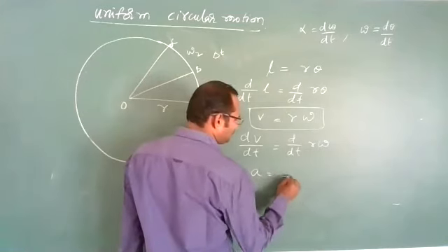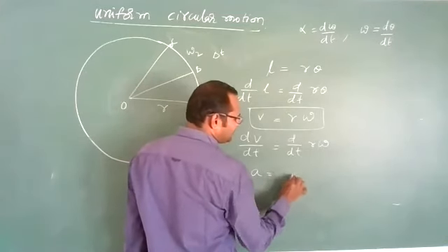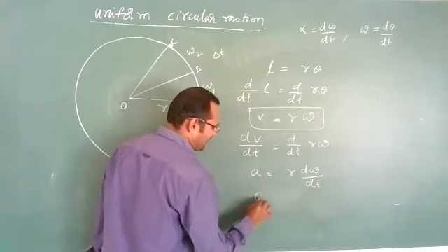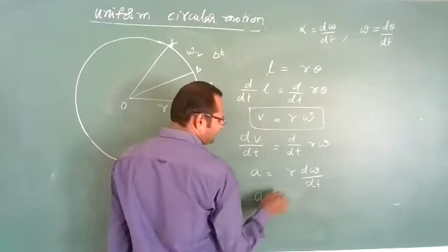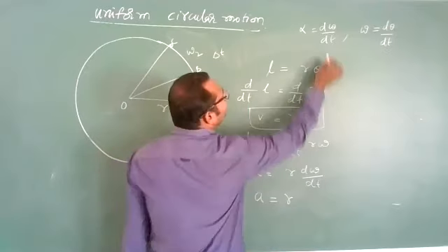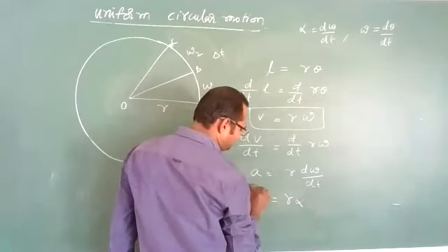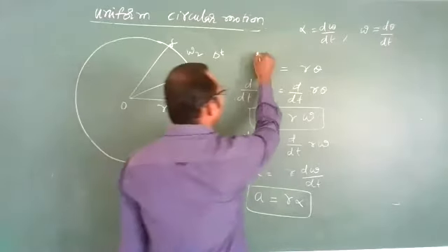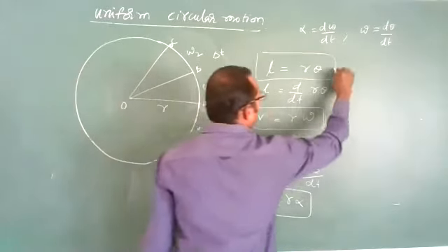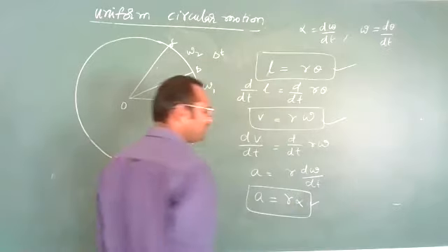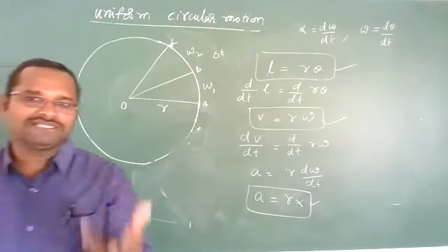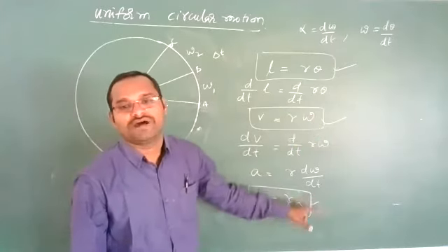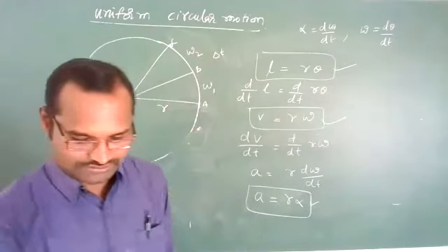Since r is constant, we can write a equal to r into d omega by dt, which is alpha. These three relations you need to remember: L is equal to r theta, v is equal to r omega, a is equal to r alpha.